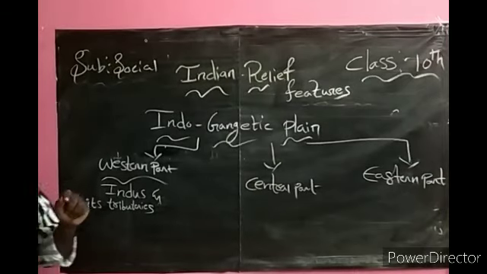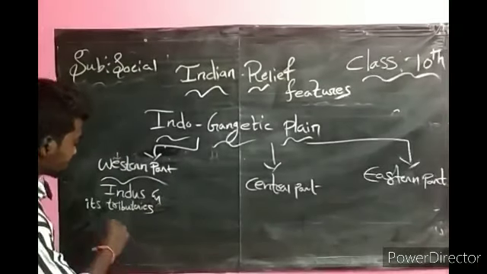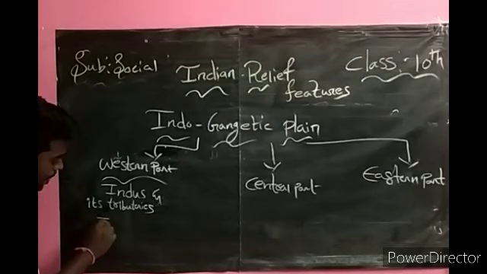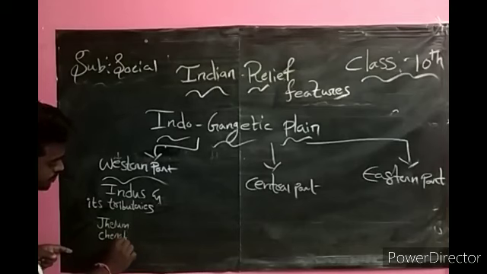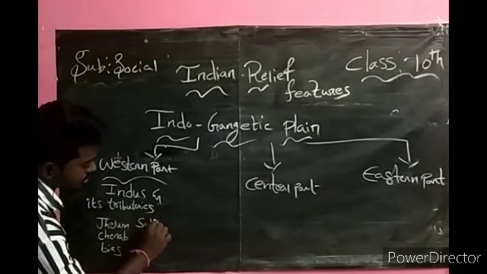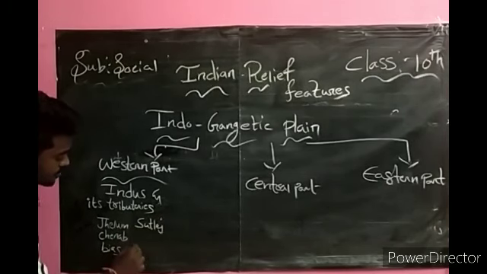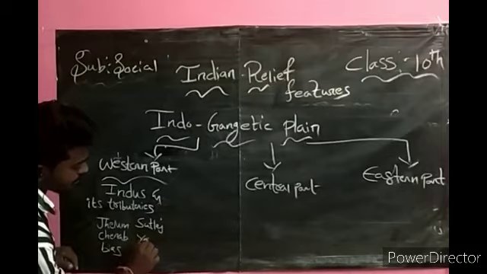What are the tributaries of Indus? Jhelum, Chenab, Beas, Sutlej, Ravi.